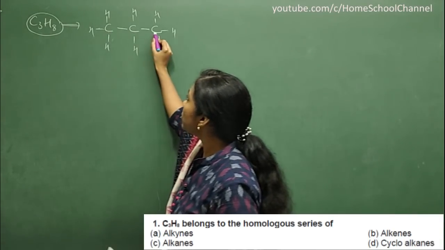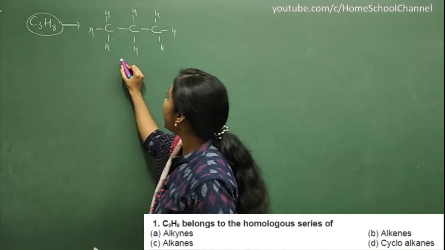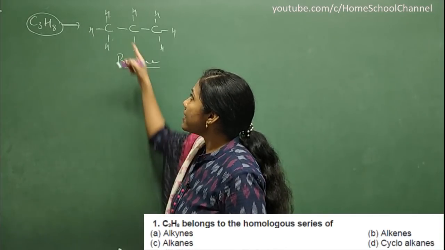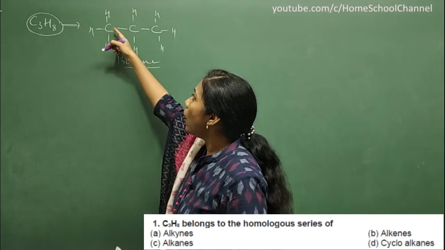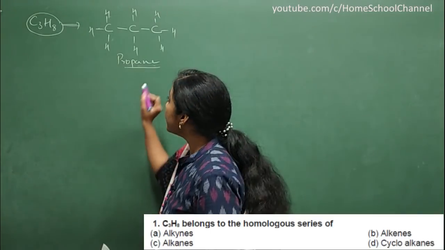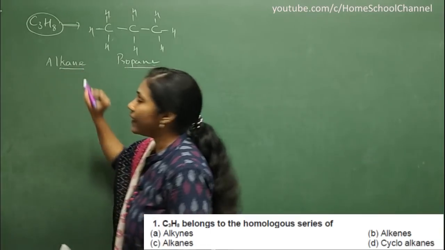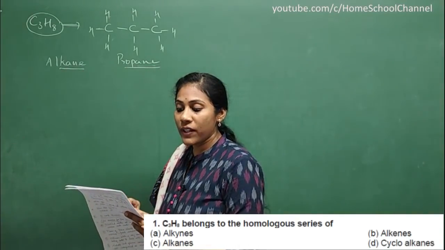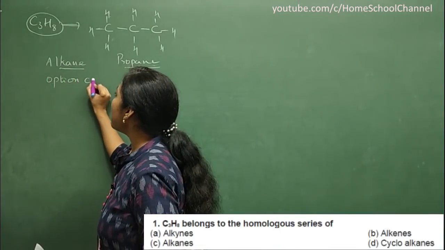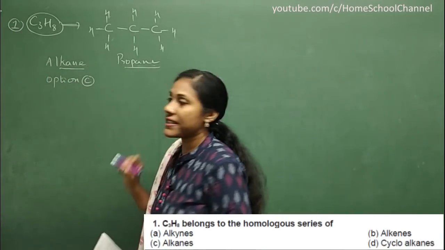You see 1, 2, 3, 3 carbons, 1, 2, 3, 4, 5, 6, 7, 8, 8 hydrogens. That means it is nothing but propane. You must know basic things, okay? So this compound, 3 carbons means prop, all single bonds between carbons, so ane. This compound is propane. Which class does this belong to? Definitely it will belong to the alkane category, right? So what option will you select? Option C. In option C, they have mentioned alkane. So for the first question, the answer is option C.